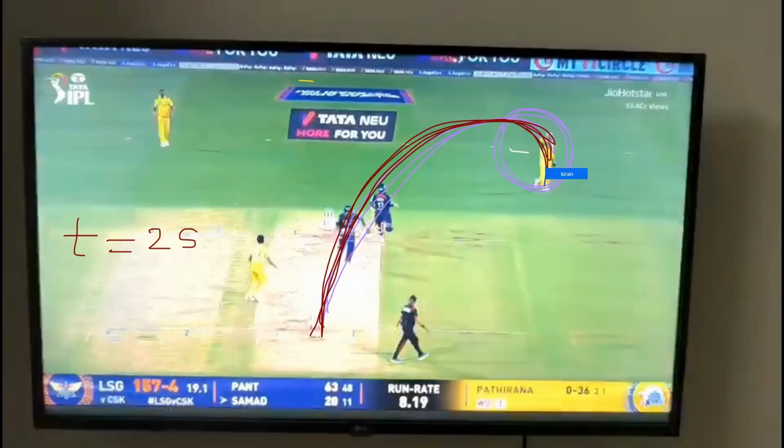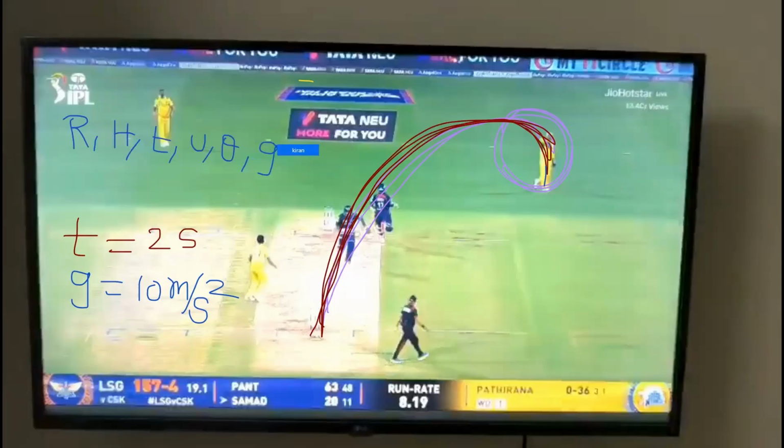What else we don't know? G value. G value is known, right? How much is the g value? 9.8 meters per second square, that we take, roughly 10 meters per second square. That value we know. What else don't you know? In the formulas I gave you, range, maximum height, time, u, theta, g, all these, what are the unknowns?